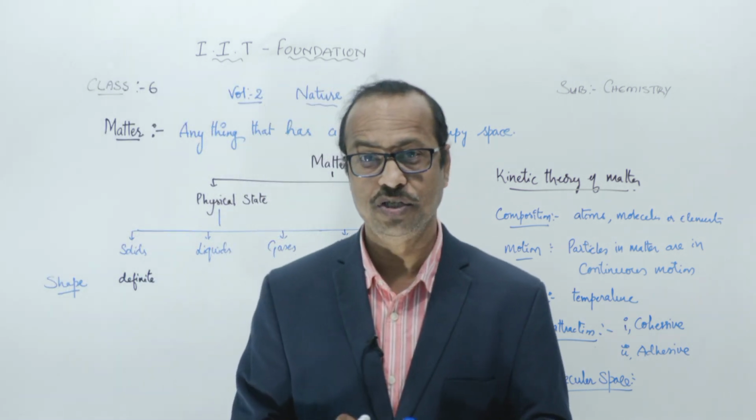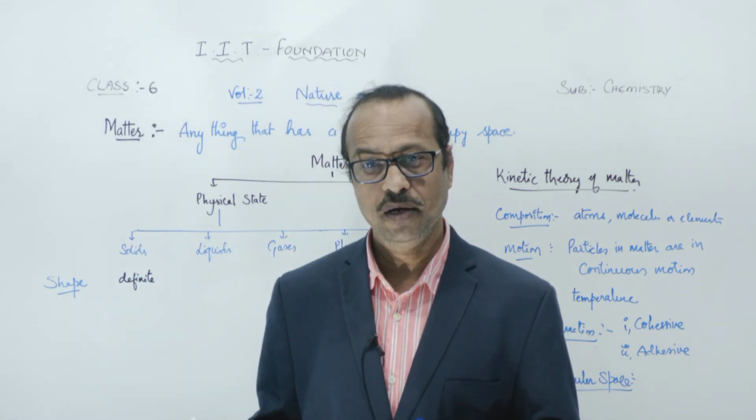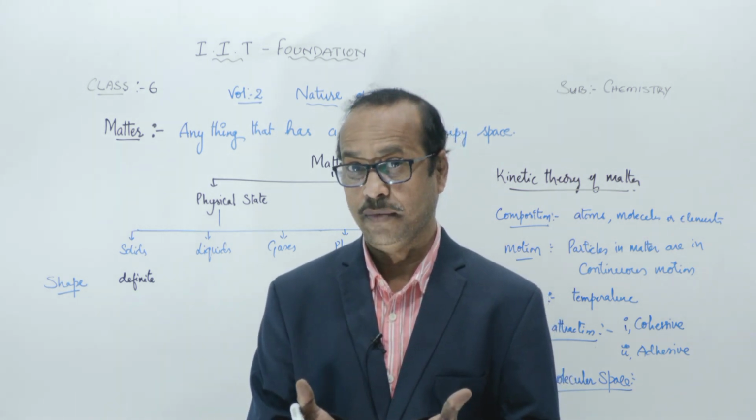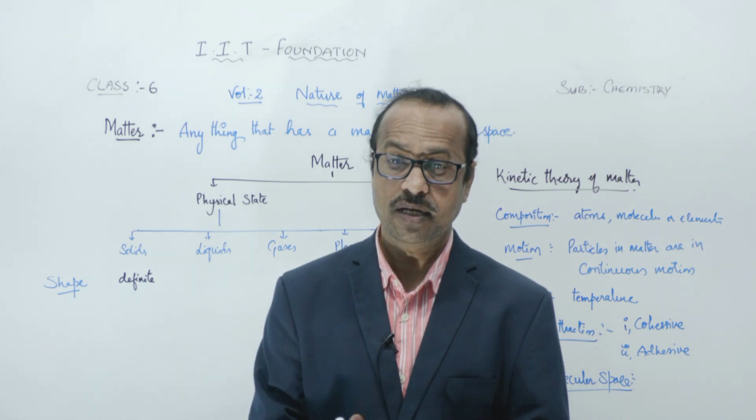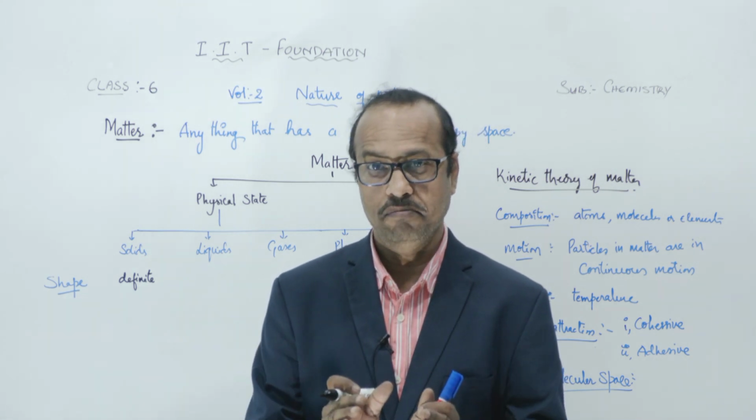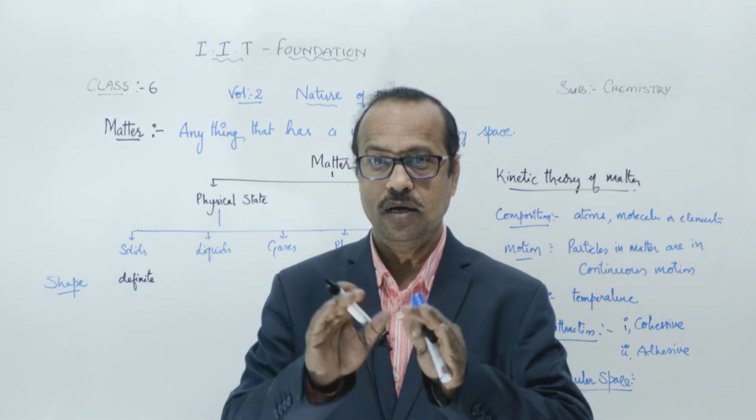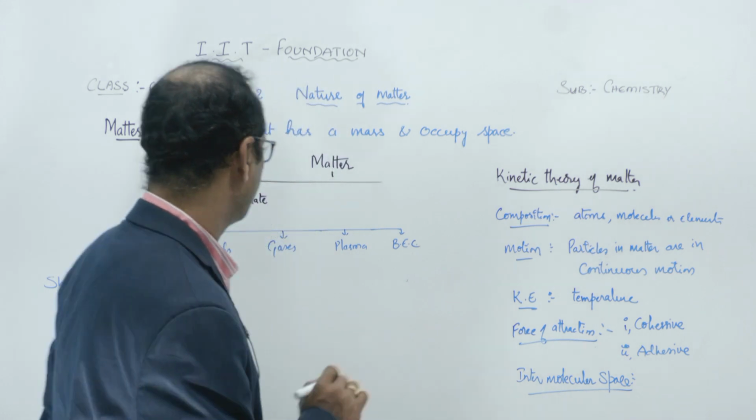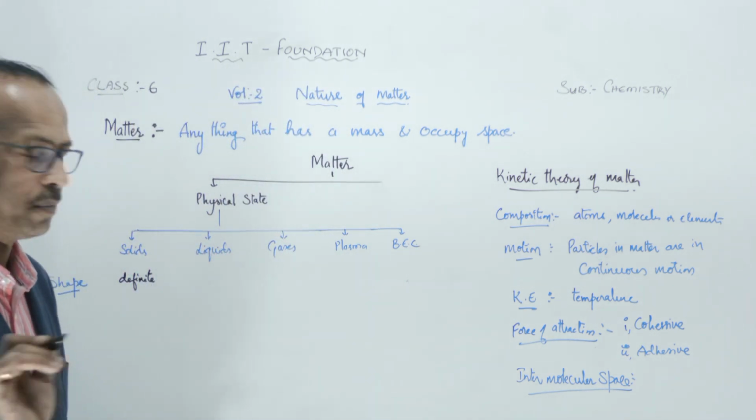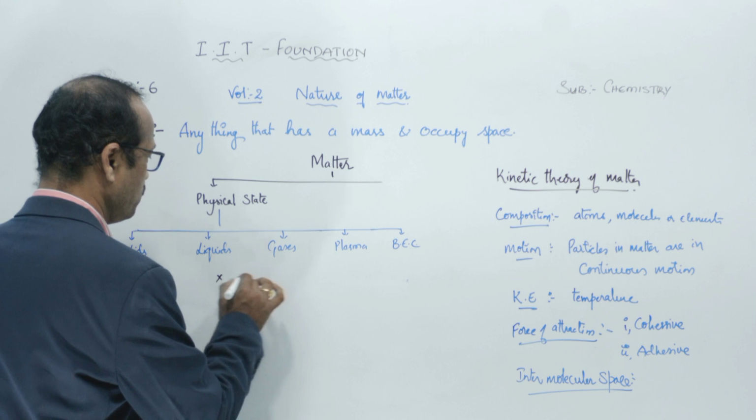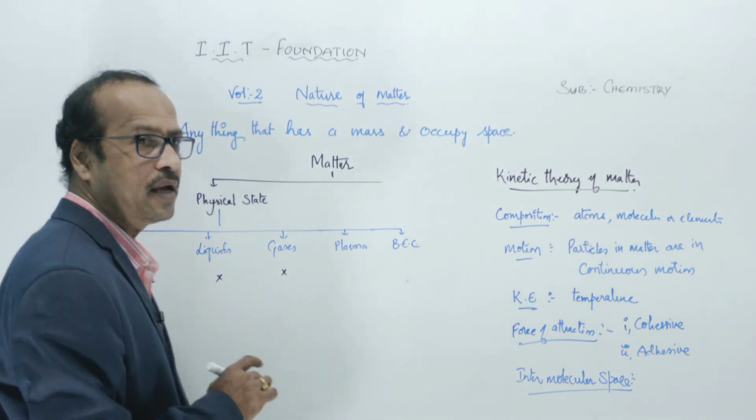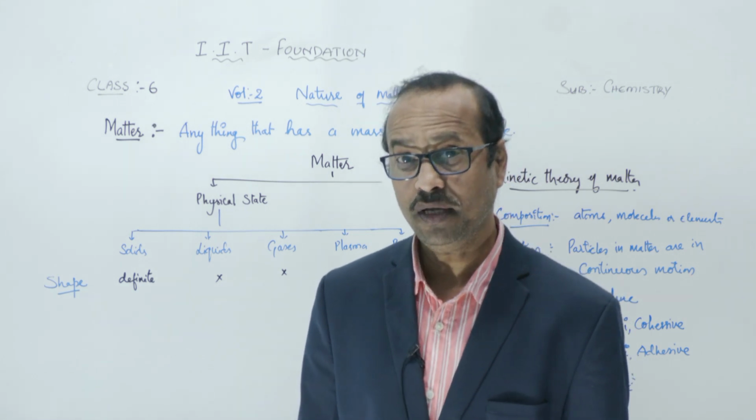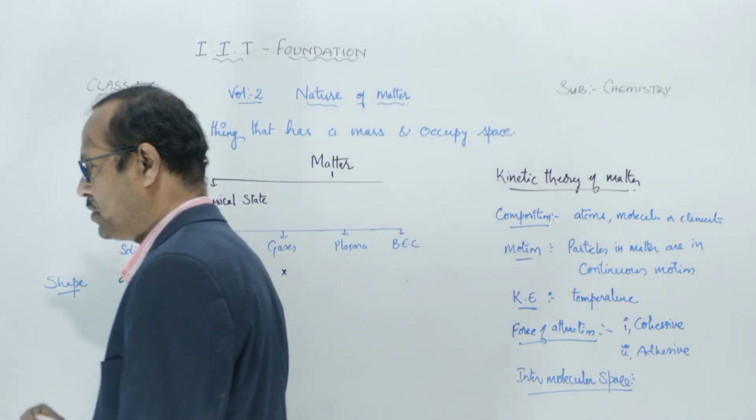Liquids do not have a fixed shape. Why? If you take liquid water and pour it in a glass, it occupies the shape of the glass. If you pour it in a jug or mug, it will occupy the mug. If you pour it in a pot, it takes the shape like a sphere. So they do not have a particular shape. There is no definite shape. They have the shape of the container. So that is about the shape.